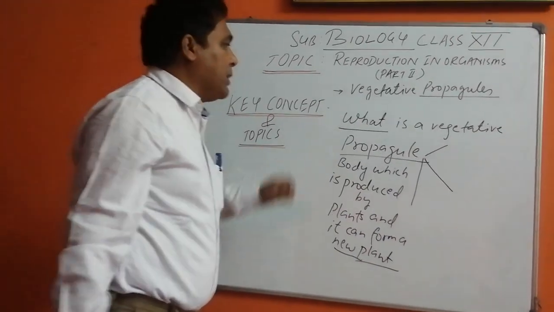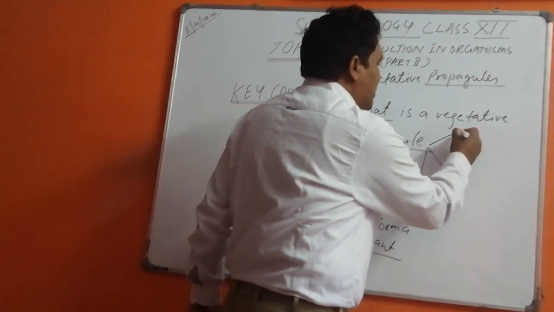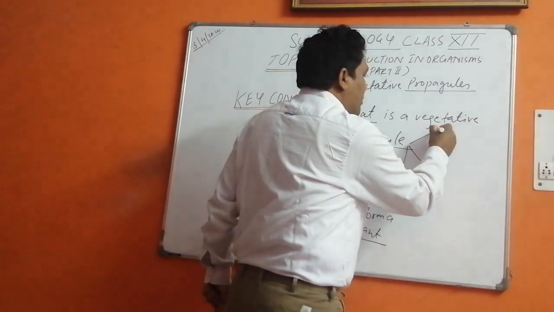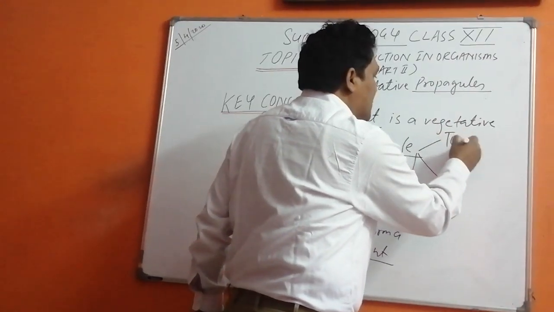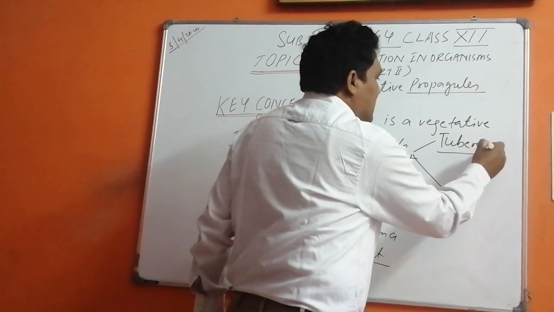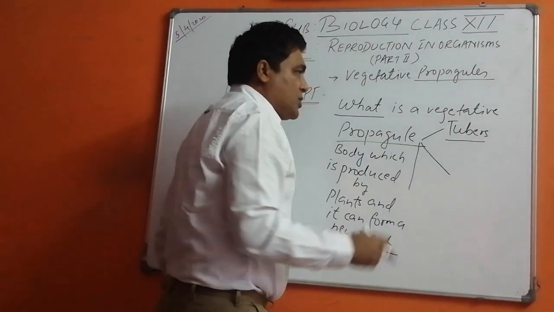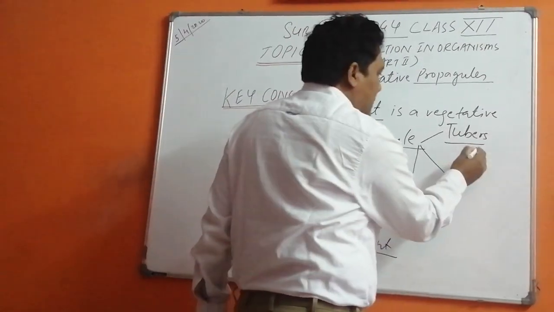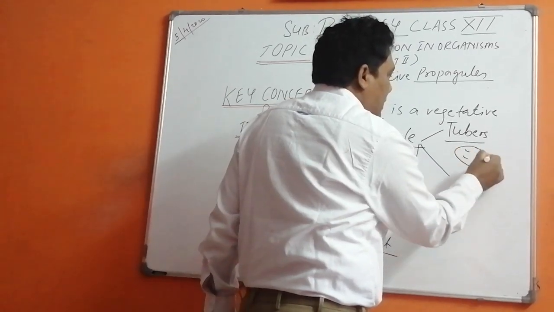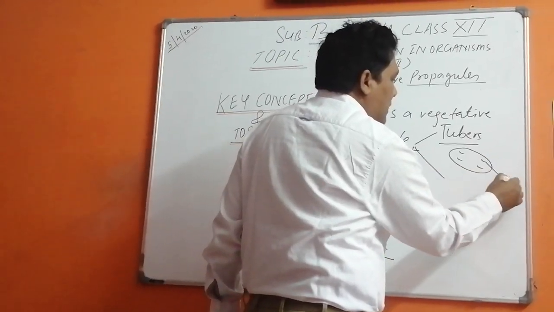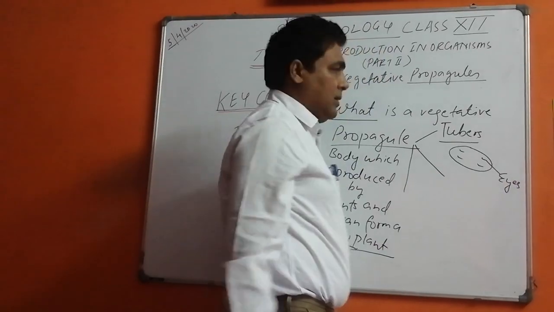First of all, I will tell you about potato, where there are tubers. A tuber is a kind of stem modification, and it has eyes.